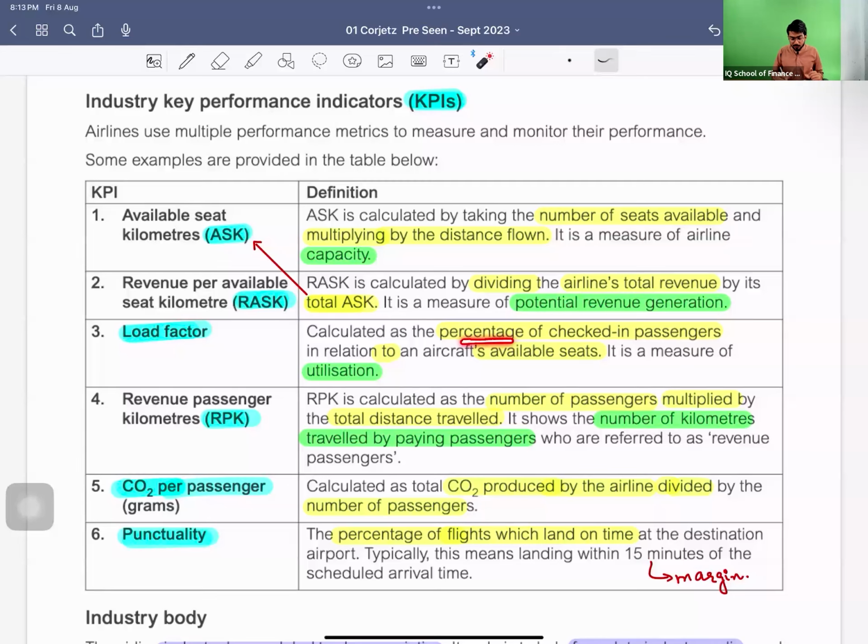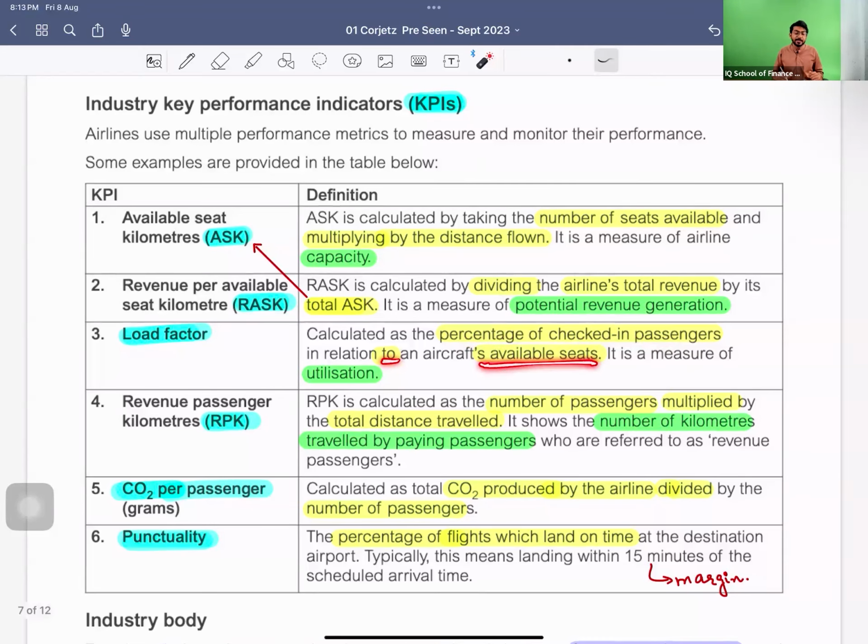Load factor tells you how much of the percentage of checked-in passengers in relation to the available seats. That means how much your aircraft was filled and how much it was empty, like how much load it was carrying from one point to another point. It gives you the utilization. If your aircraft is traveling empty, that means you are not able to utilize the full potential of your aircraft.